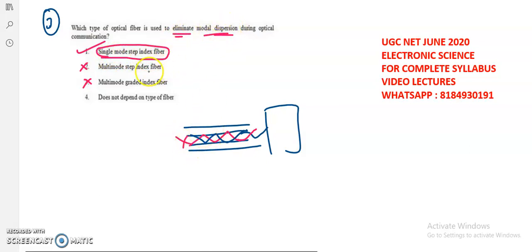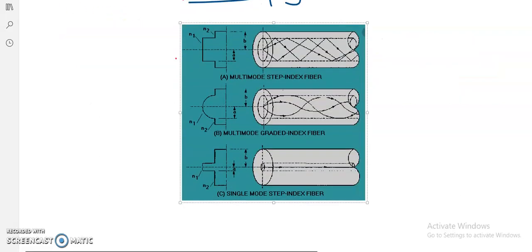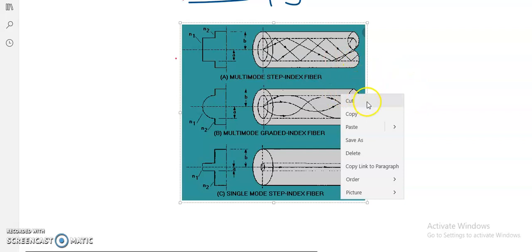Why? Because while coming to the multi-mode step index or multi-mode graded index fibers, there is a chance of modal dispersion happening. To avoid such things, it's better to take the single mode step index fibers. So here in this diagram, you can observe the different types of light ray propagating inside the fibers.